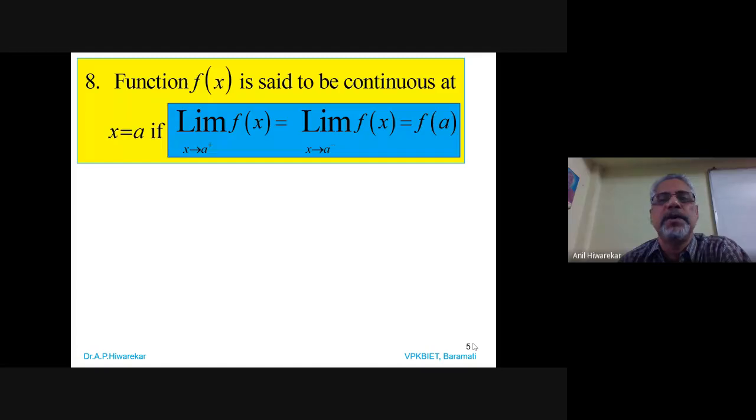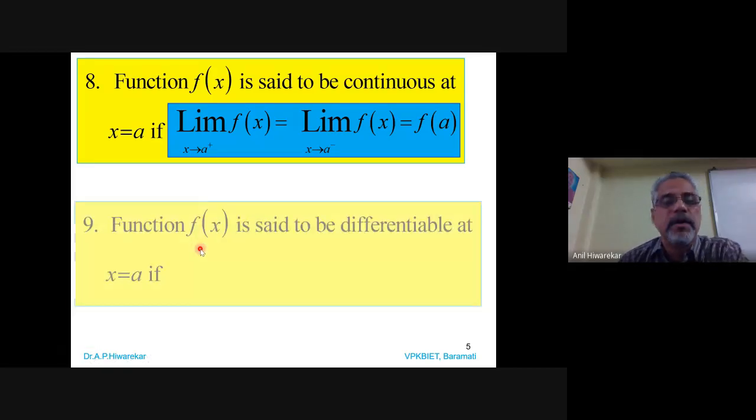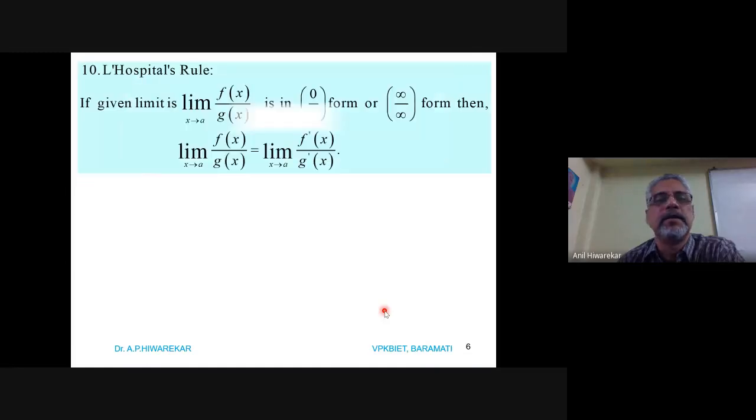Then a function is said to be continuous at x equal to a if left hand limit is equal to right hand limit is equal to the value of the function at that point. A function is said to be differentiable at x equal to a if the limit of (f of x plus h minus f of x) divided by h exists; we denote it by the derivative of the function at point x.